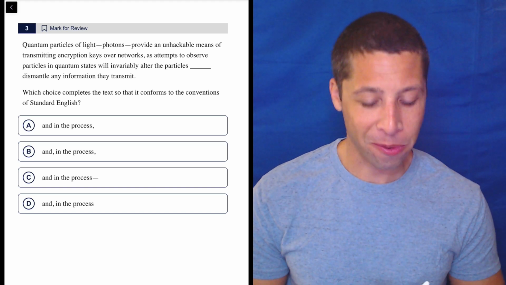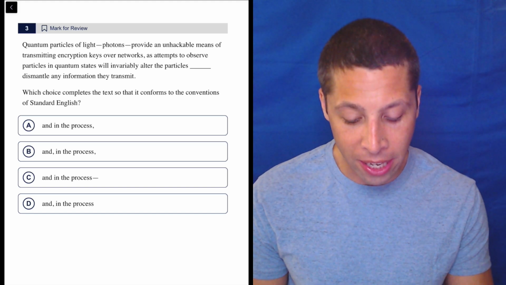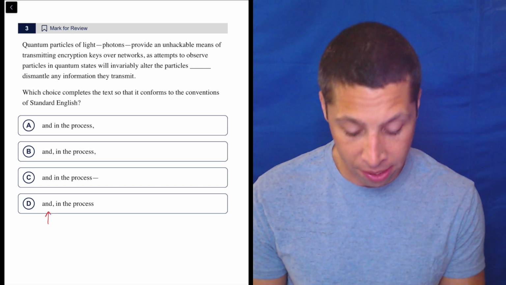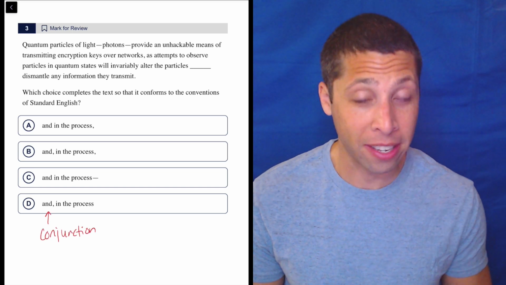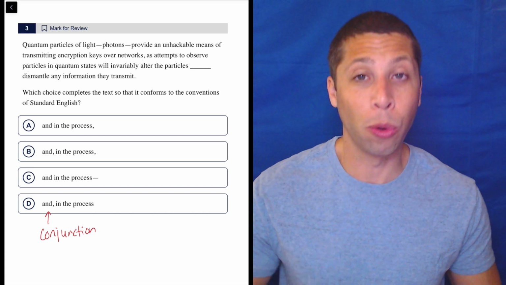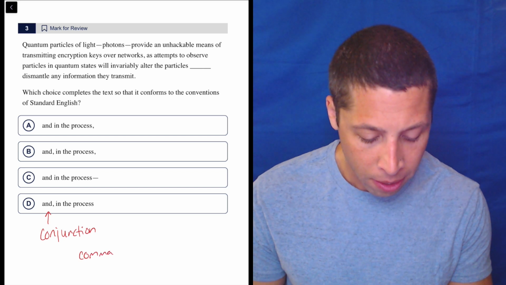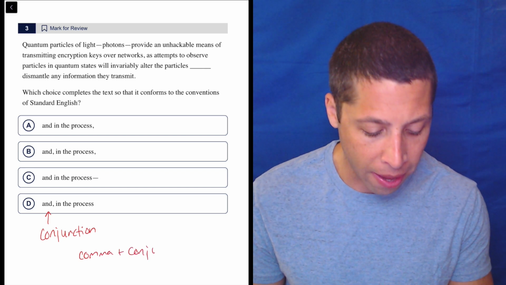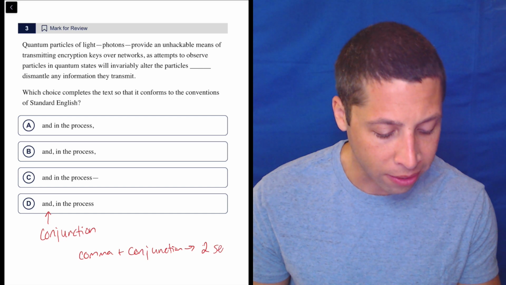Everyone always gets this one wrong, and it's funny because it's still following the basic rules that we need for the word and, right? And is a conjunction, and I have a whole lesson on these conjunctions, and I definitely recommend watching it because a lot of people stink at this rule. But the main rule that we're supposed to remember is that if we have a comma and a conjunction, like a comma and then the word and, that is used to join two sentences.